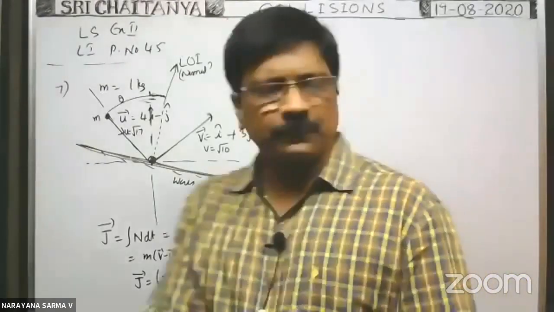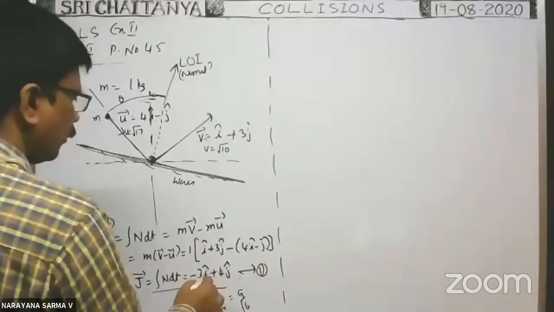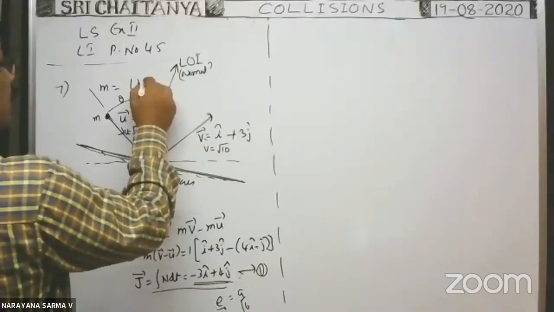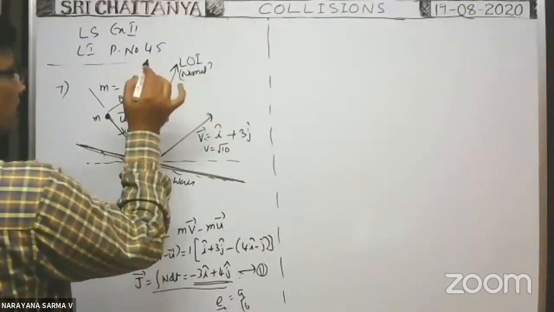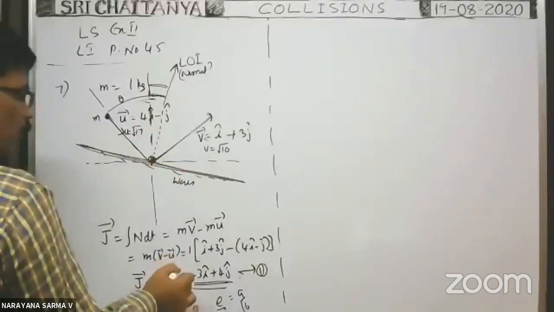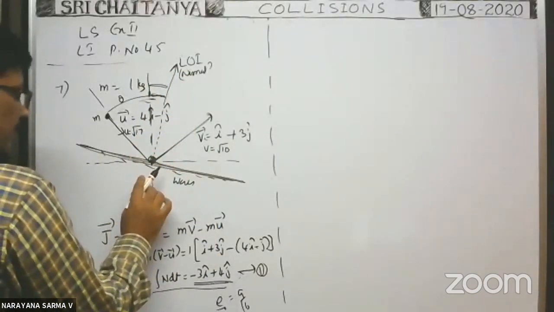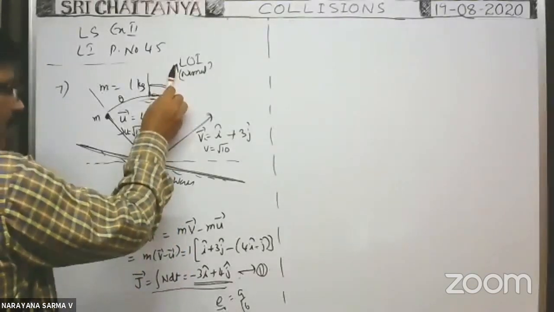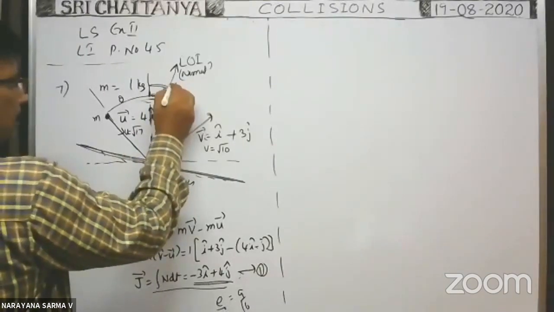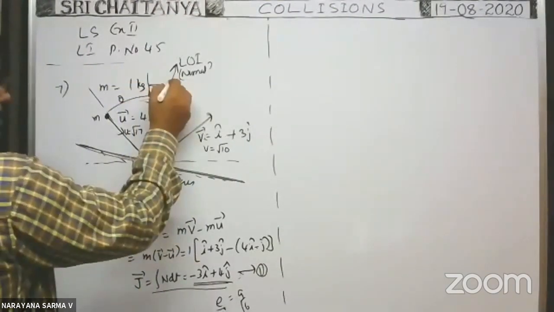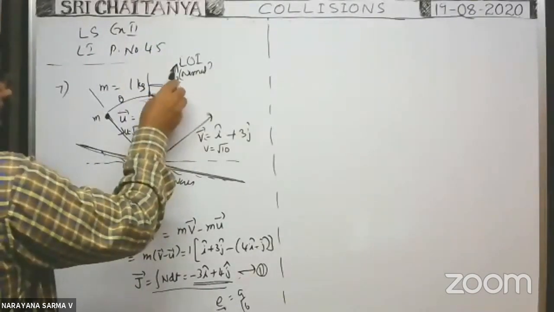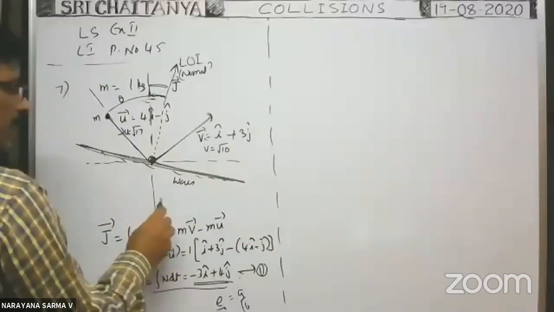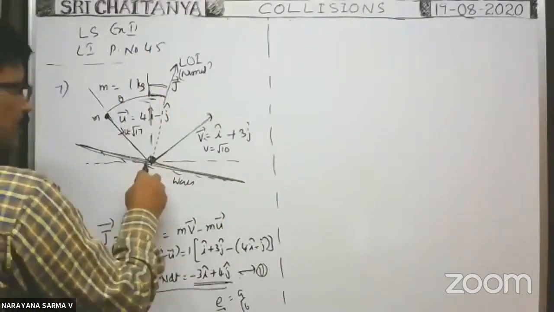You see, we got the change in momentum. Change in momentum is along the line of impact only. This angle we can find, because the change in momentum is always along the impulse received by the body. That means along the line of impact only. Along this direction only, impulse J bar is there. We have taken this as the y-axis and this as the x-axis, because velocities are given in i cap, j cap.